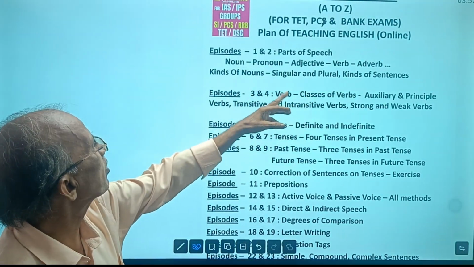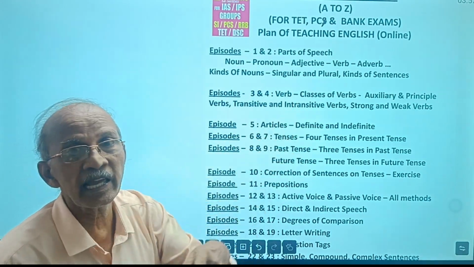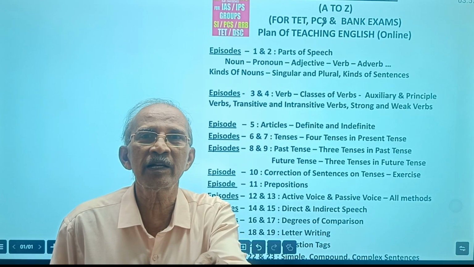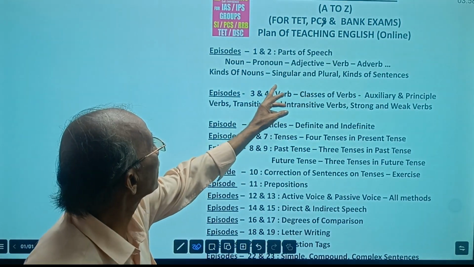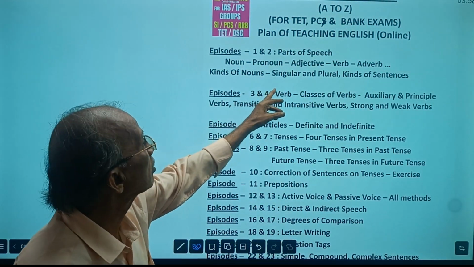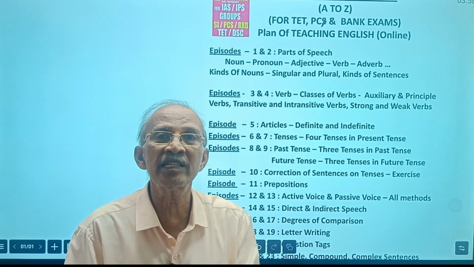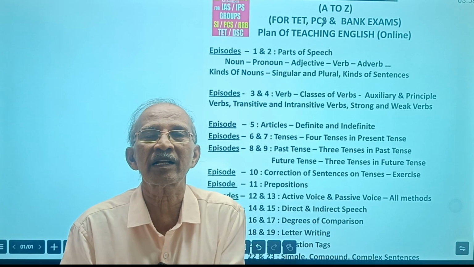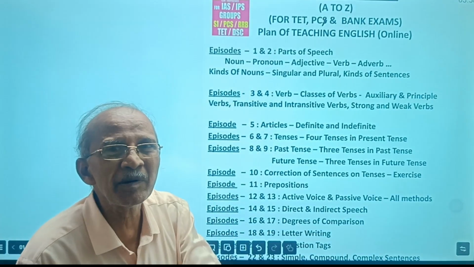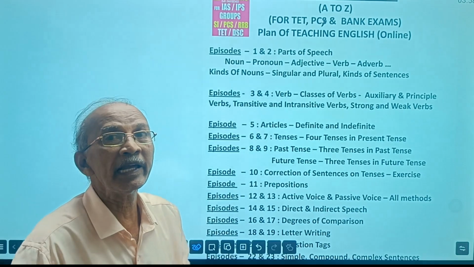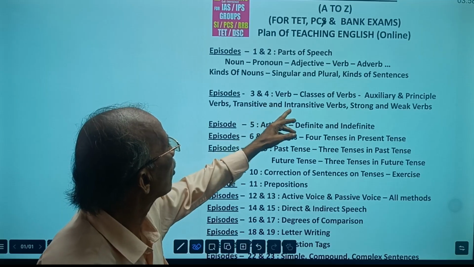Noun, pronoun, adjective, verb, adverb, and then kinds of nouns also we need for some topics. Yesterday I told you, for each grammar topic, we need some fundamentals. So, after these parts of speech, we discuss kinds of nouns, nouns singular and plural, and kinds of sentences. We change the sentences from one construction to another construction. That's why kinds of sentences first; these are the minimum basics you should have while learning English grammar.